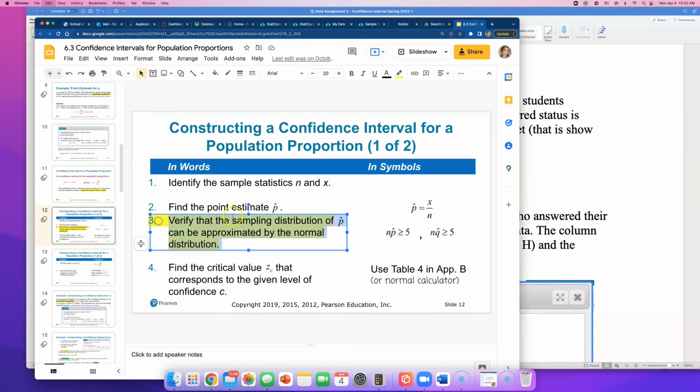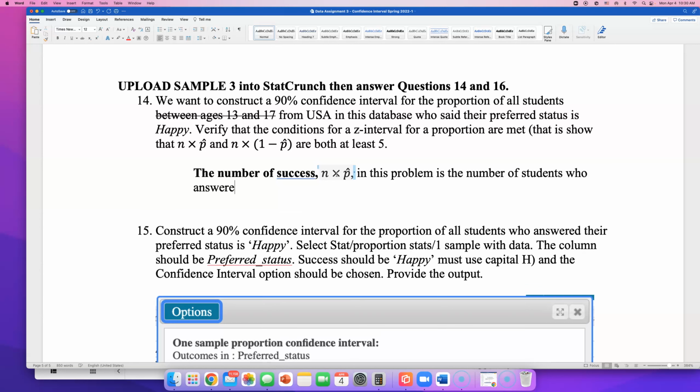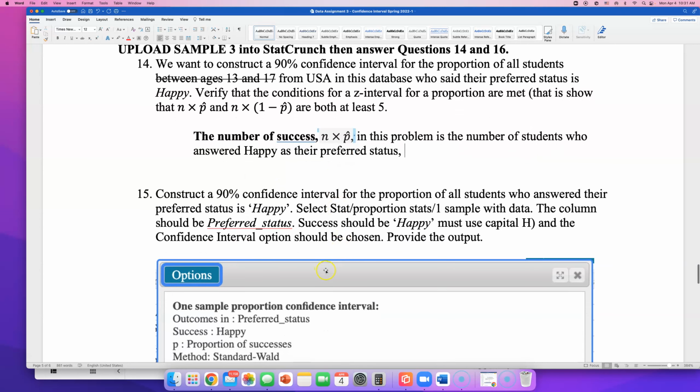So verify that the sampling distribution of p hat can be approximated by the normal distribution by checking that the number of successes is at least 5 and the number of failures is greater than or equal to 5. So here it is. The number of successes, or n times p, in this problem is the number of students who answered happy as their preferred status. And before I do this, how would I know this?